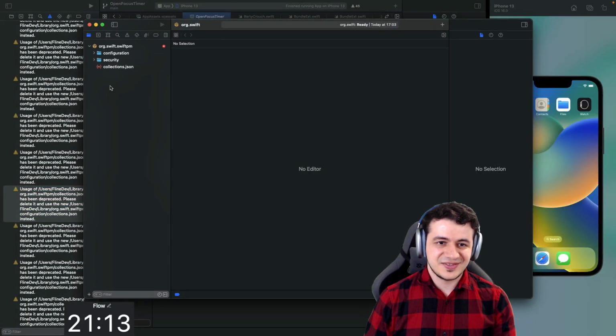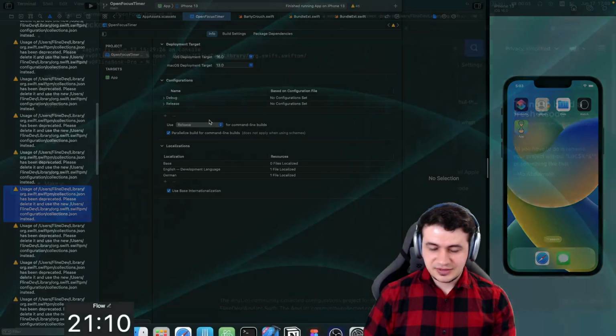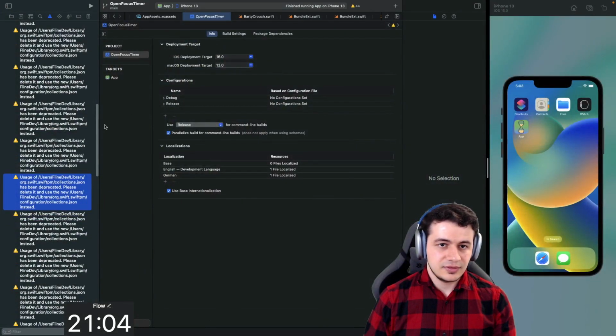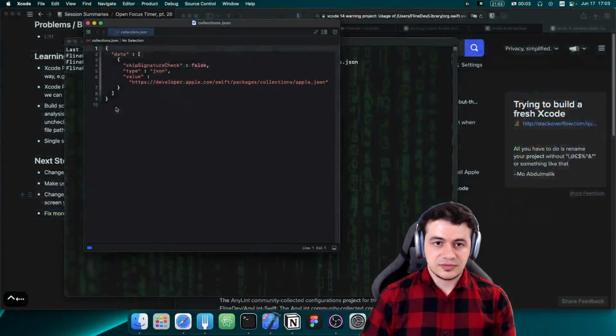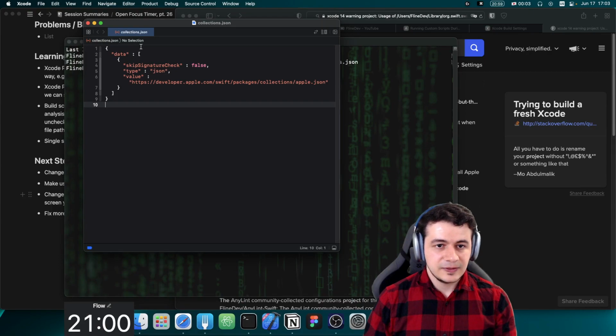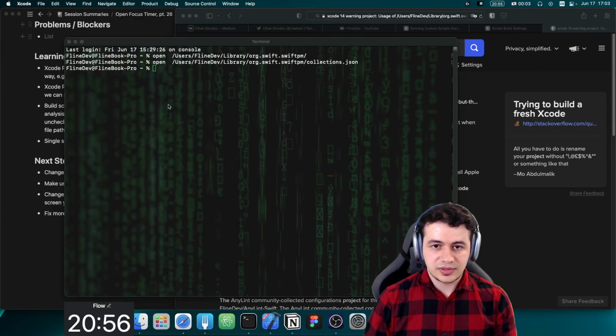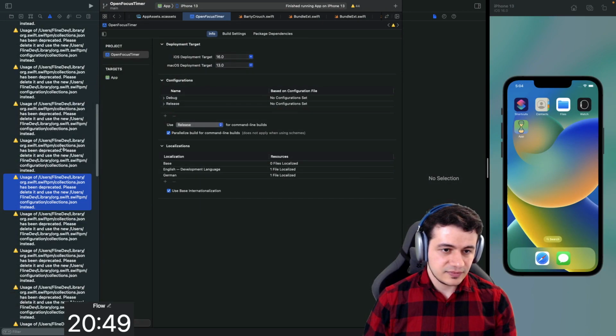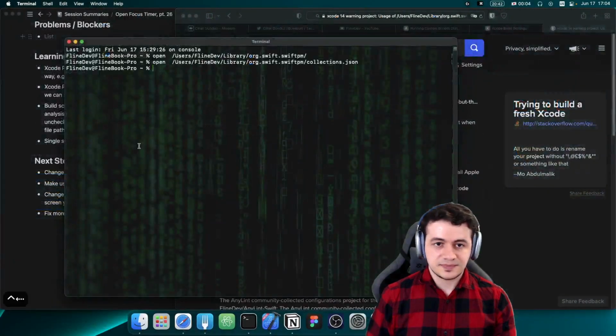Oh, it just opened the project. I should have probably done it like that. Please open the JSON file. Let's open it. Okay, it's here. Skip signature check. Okay, I have no idea what that file does. But it says that this is deprecated. Please delete it and use this new file instead. All right, let's just delete it.